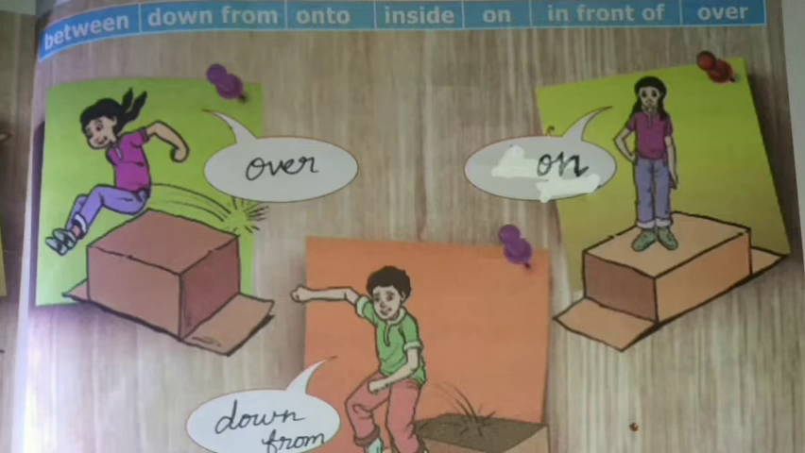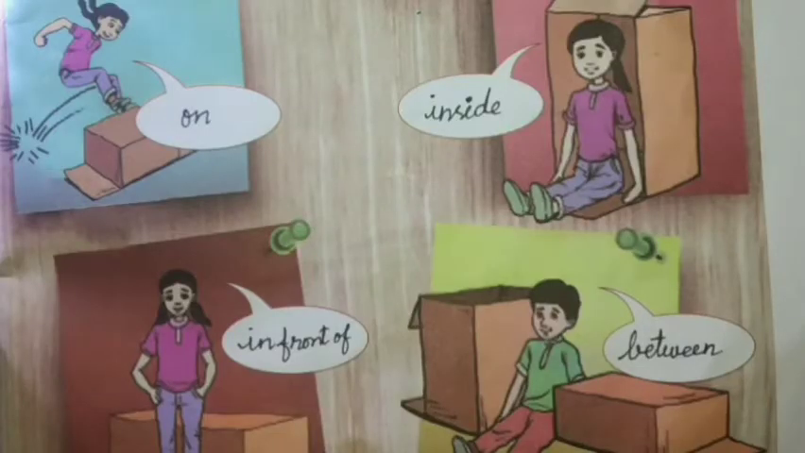The first picture, the girl is jumping over the box. The second picture, the girl is standing on the box. Next picture, the boy is jumping down from the box. And the next picture shows the girl is jumping onto the box. Next picture shows the girl is inside the box. Next one is the girl standing in front of the box. The last picture shows the boy is sitting between two boxes.